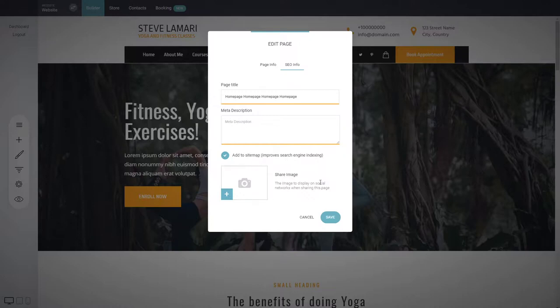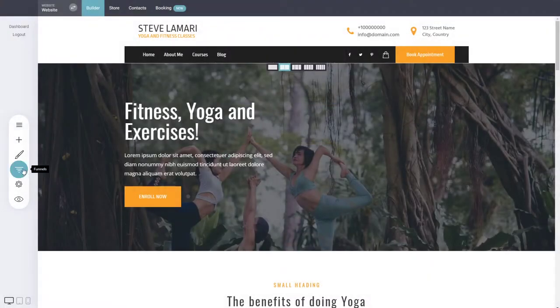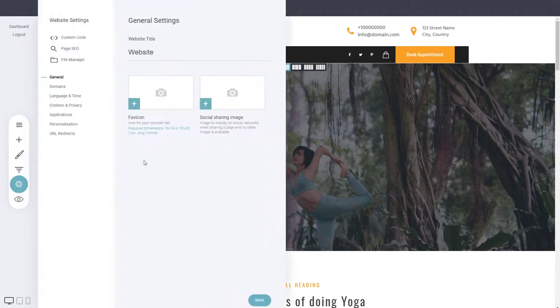And the social sharing image, self-explanatory. This is what you see when you share this page on Twitter, or on Facebook, or in Skype, Viber, wherever. You will see this image anywhere it shows. So if you want to have a unique image for this particular page, just add it here. If not, it will use the social sharing image from your website settings, which is used for the whole website. So that will show by default, but if you have a page one, it will override the general one.